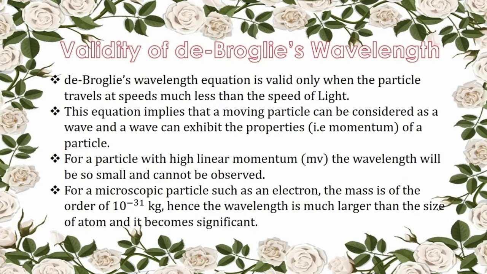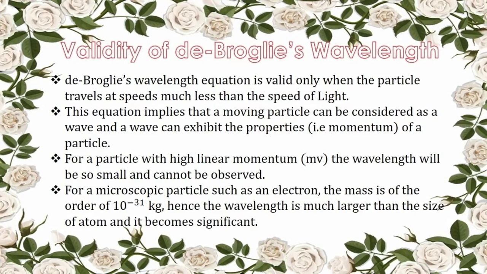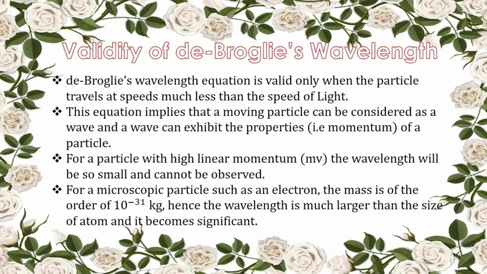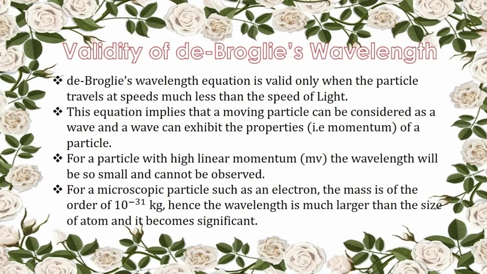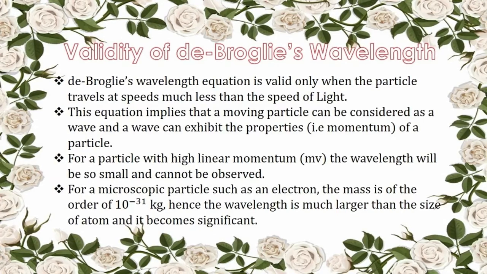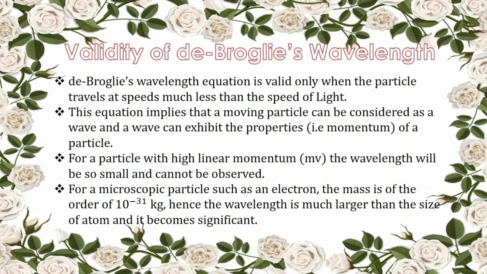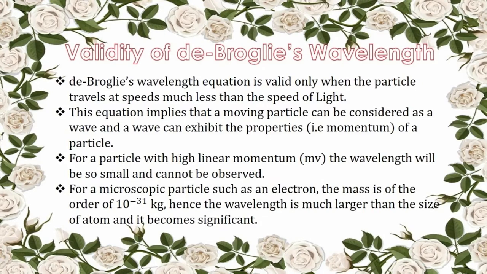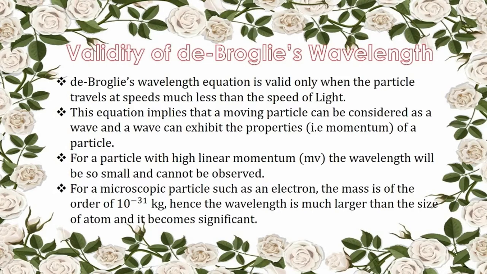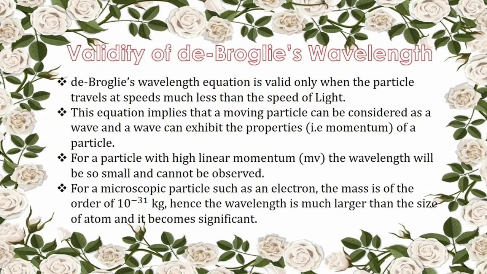Therefore, though the dual nature of matter is applicable to all material objects, it is significant only for microscopic bodies, because for large bodies, the wavelength of the waves will be very small and they cannot be measured by any one of the available methods.